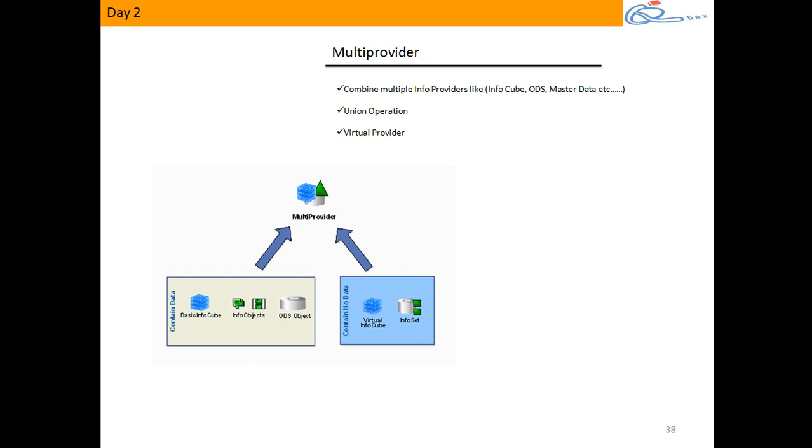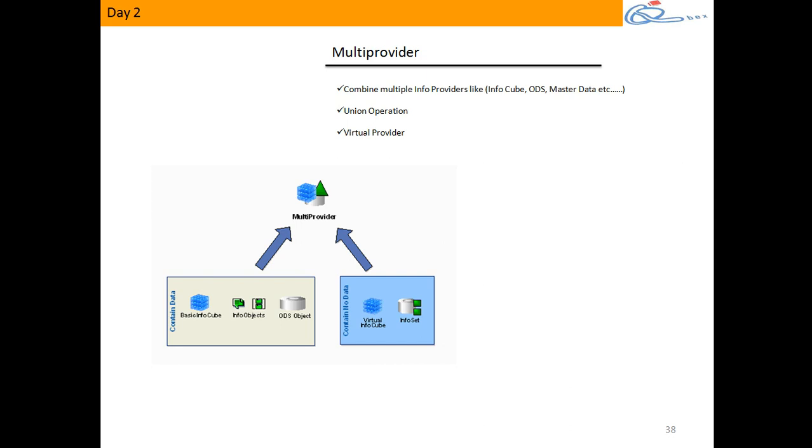One is sales order value. The other is the billing amount. Sales order value comes from the sales cube, but the billing amount, or invoice amount, will come from the finance cube. So I need to design a single SQL statement or single report which gets data from 2 cubes, where I need to combine the data. Then I'll be using something called multi-provider to do this.